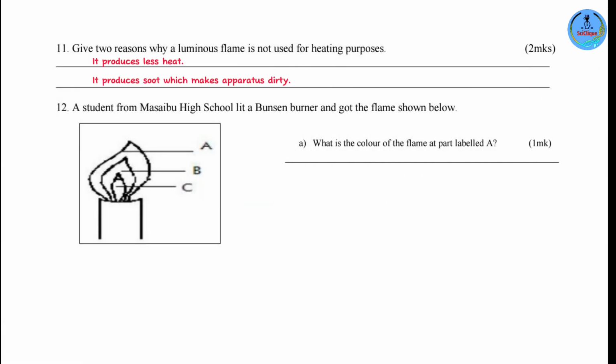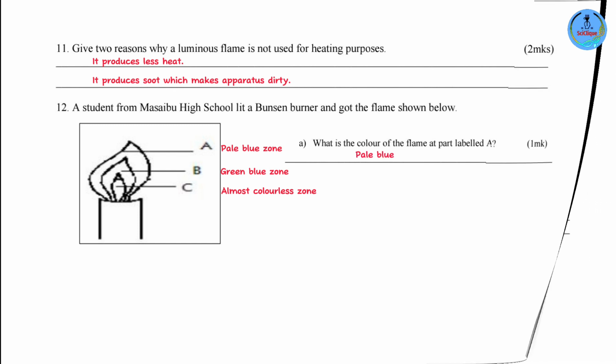Okay, moving on to our next question. A student from Masaibu High School lit a Bunsen burner and got the flame shown below. We can clearly see that this is a flame that has 3 regions. Now the flame that has 3 regions is the non-luminous flame. So let's go through each part. Part A is the outermost region. This is the pale blue zone. Part B, the middle region. This is the green blue zone. And lastly, the innermost region, almost colorless zone. So the question is asking us, what is the color of the flame at the part labeled A? We've already answered that.